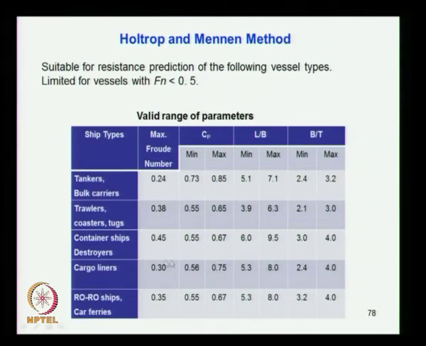So this is the range of application of this method for this type of vessel. Then ro-ro ships and car ferries, this is the maximum Froude number, and you can see the variations here for Cp, L by B and B by T. So when you design any of these vessels and you see that it falls within these limits, then you can use the Holtrop and Menon method more reliably.